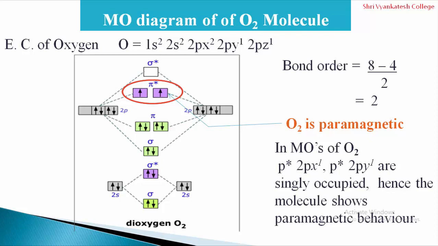Therefore the bond order is calculated as the number of bonding electrons, that is 8, and anti-bonding electrons, that is 4, divided by 2, and therefore the bond order is 2. So the oxygen molecule has an oxygen double bond, and it is paramagnetic in nature due to the presence of 2 unpaired electrons.